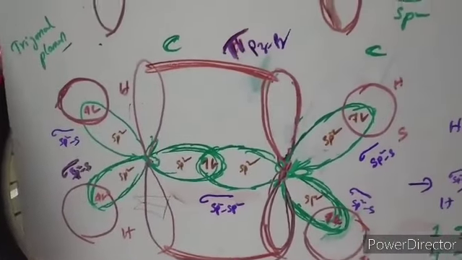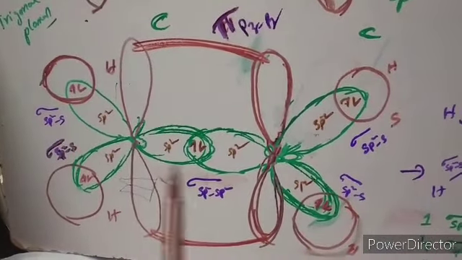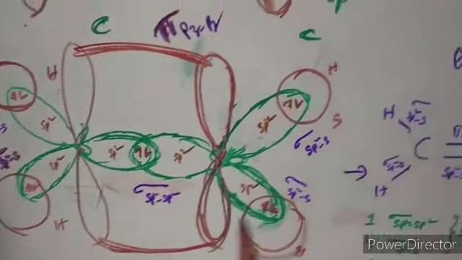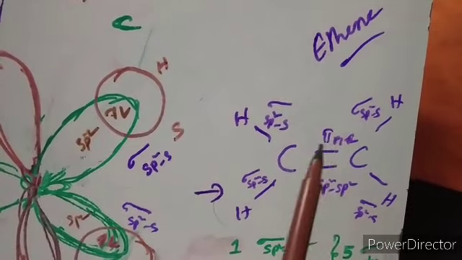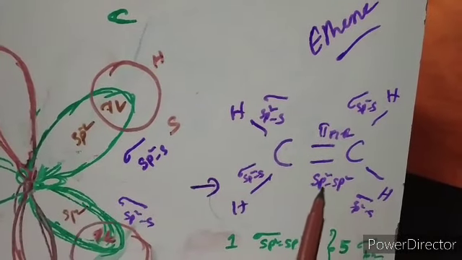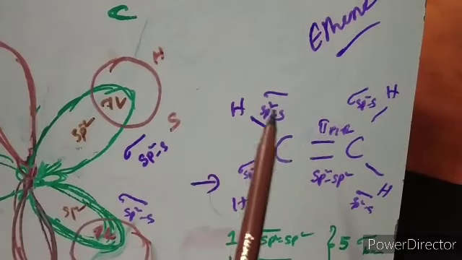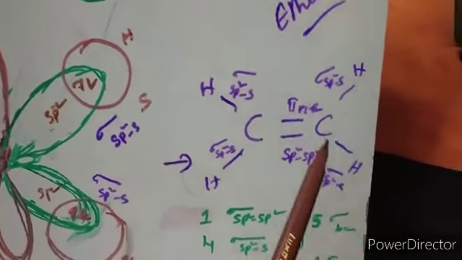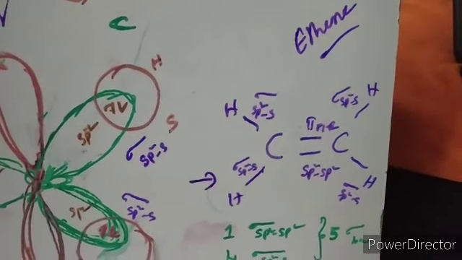In such a way the stable molecule of C2H4 is formed. There is a double bond between the carbons: one sigma bond of sp2-sp2 and a pi bond of pz-pz, and the others are sigma bonds of sp2-s. So this is the way the ethene molecule is formed.